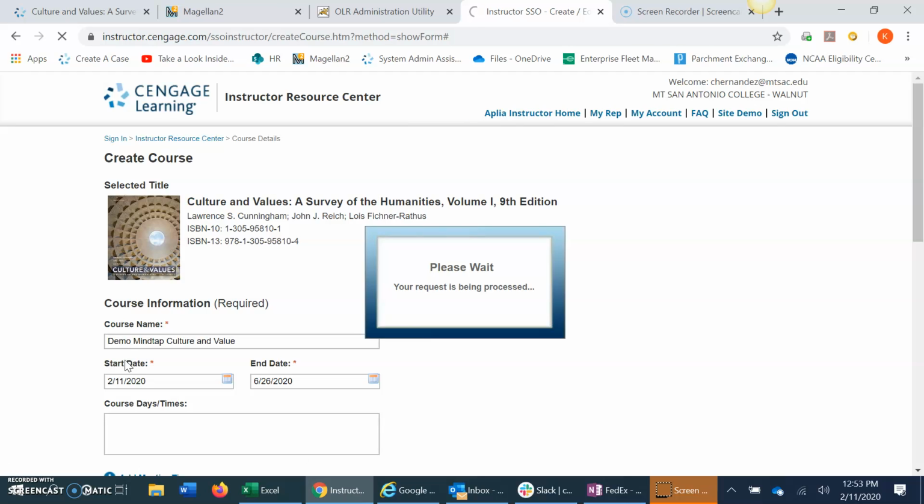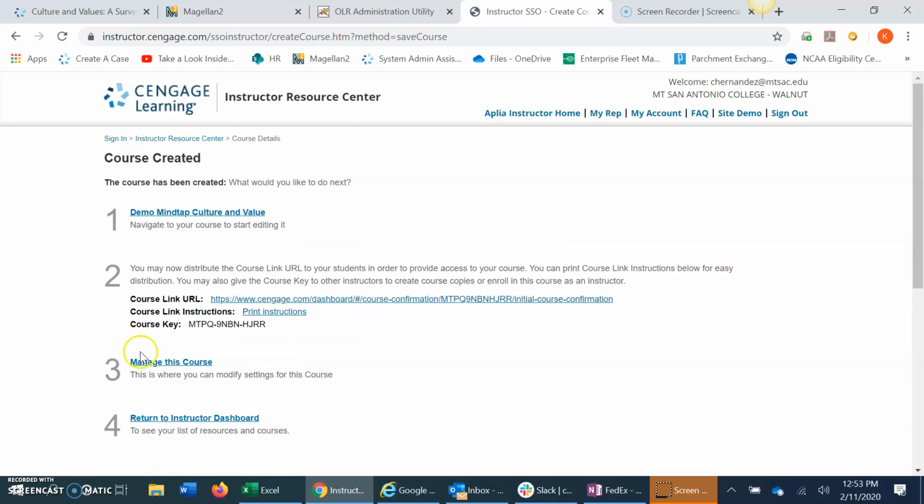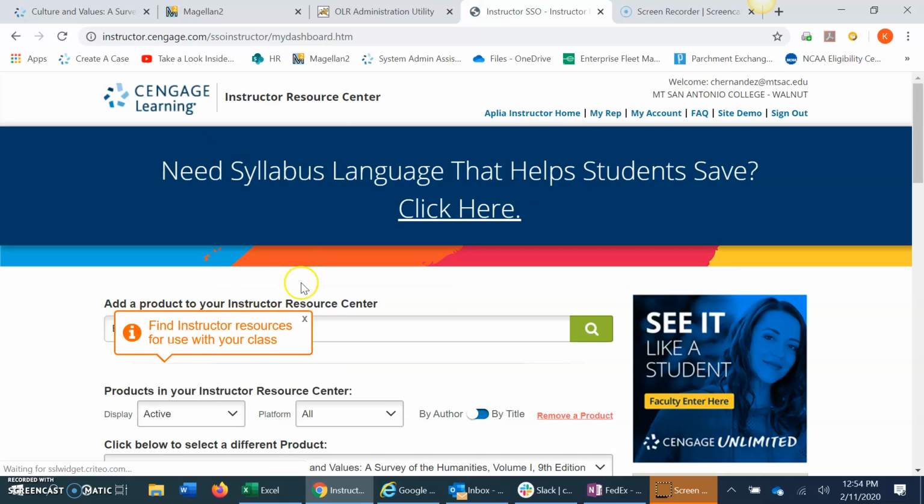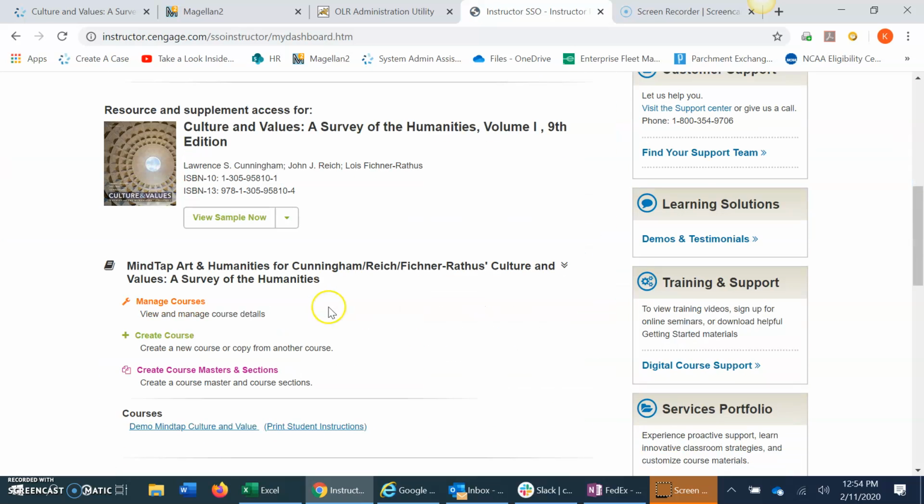Now the next page is going to actually show me the course information here. So essentially, the students can plug this into their browser, which would take them right to the course, or they can use this course key here. This is integratable into Canvas, though, and if that's the case, it's a second step, and we don't need any of this information because we actually just place the course right into Canvas. But we can talk about that as we get a little closer. But for the review process now, I just wanted to show you where how that works and how this is built. So I've essentially just built the MindTap course for you, and I can find that now right here.